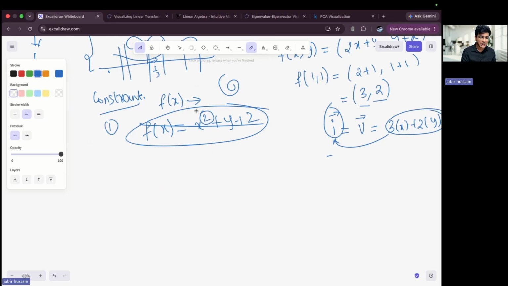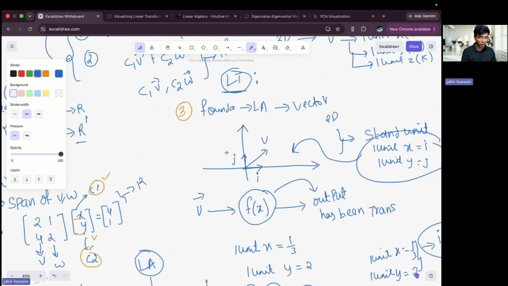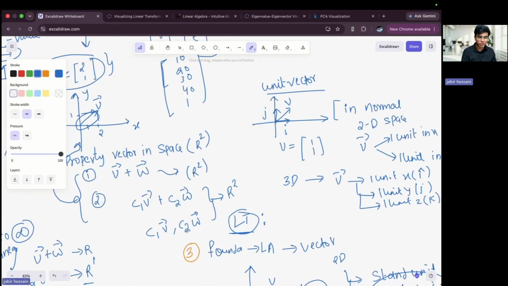Now, this is one constraint, that you cannot have an equation which has a higher power. The second thing is that you cannot have a function which has some constants. You cannot have constants because it violates the multiplication rule of vectors.